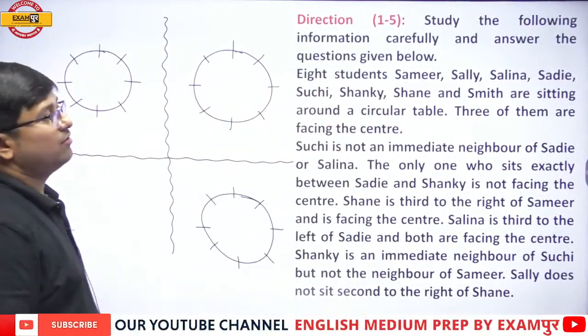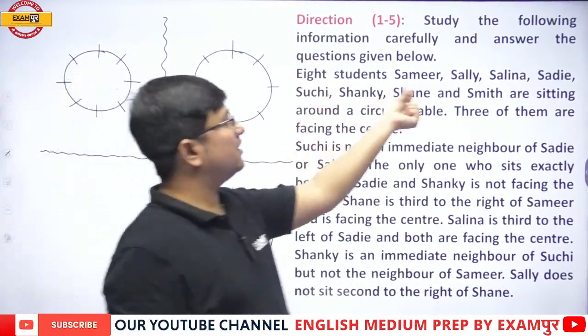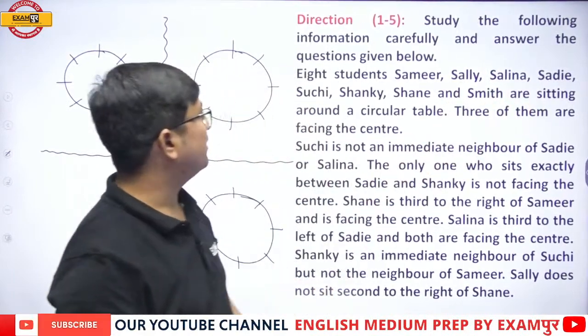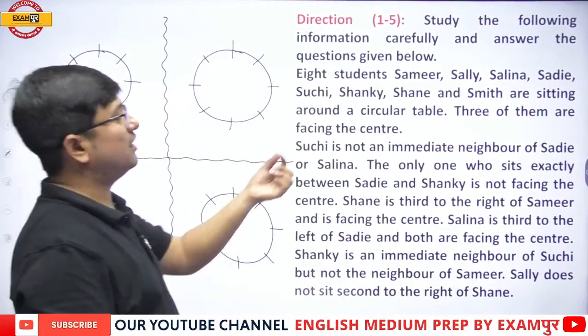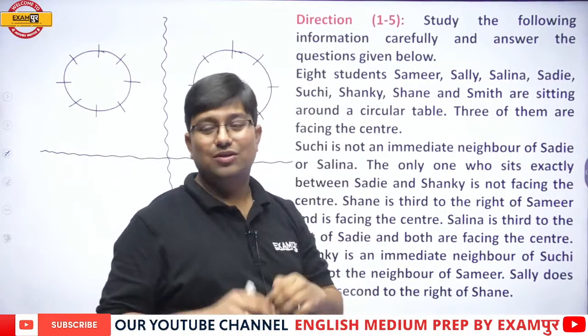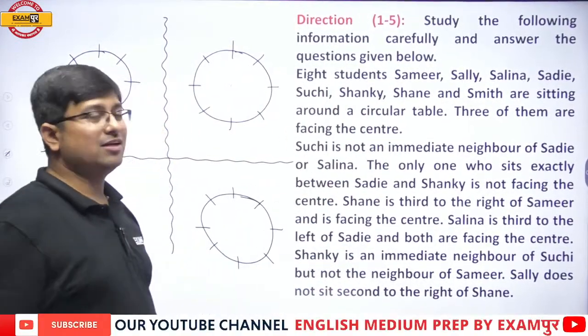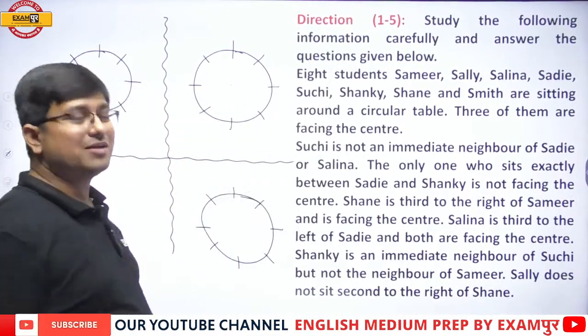Now, if you want to write Samir as SA, then here also Sally SA, Salina SA, Sadi SA. So that is a problem. If you want to write Shanky SH, Shane is also SH. So this is the problem. You will have to write the names, at least till 3 letters you will have to write.